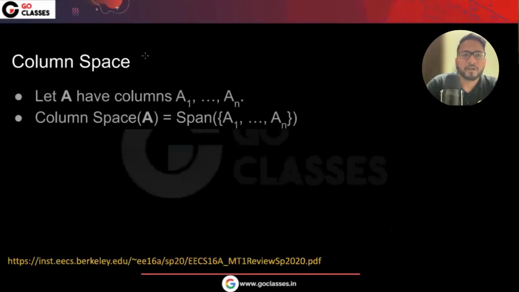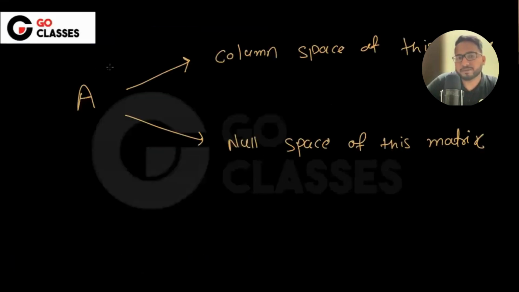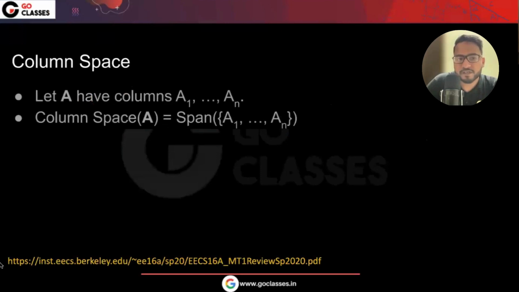Okay, so let's just define what is column space. Basically, the column space and null space are defined for a matrix A. If it is a matrix, then I will talk about column space and null space. So let's suppose that A is a matrix having the columns A1 to AN.